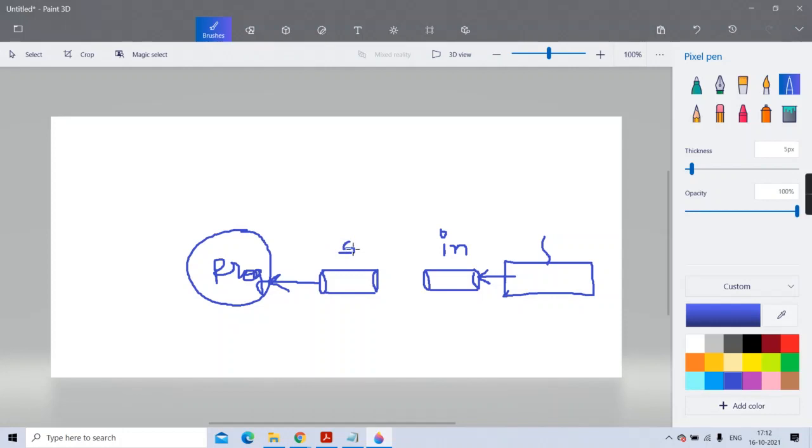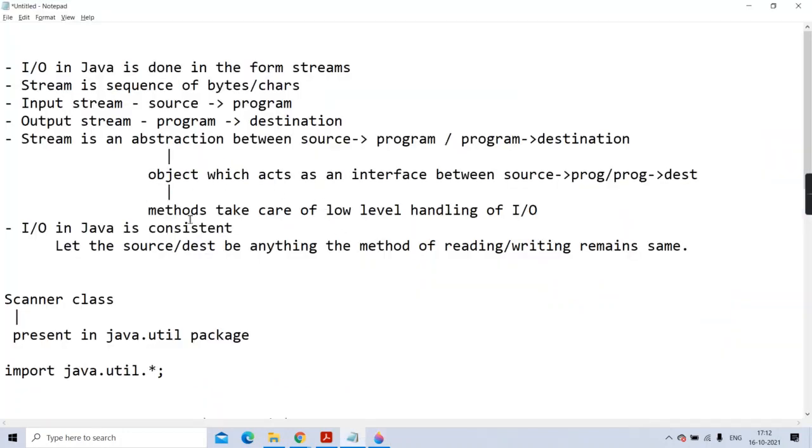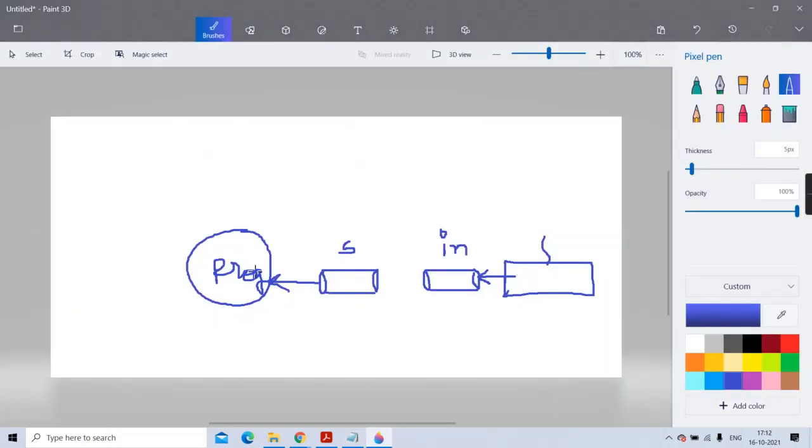And at that point I also told you that the methods take care of low level handling. You don't bother about how to deal at the low level. The methods will take care of it. And I'll try to prove how it is consistent also, polymorphic. See here, this is your keyboard. I hope the UML diagrams and all you studied last year. In second year you have done software engineering and all.